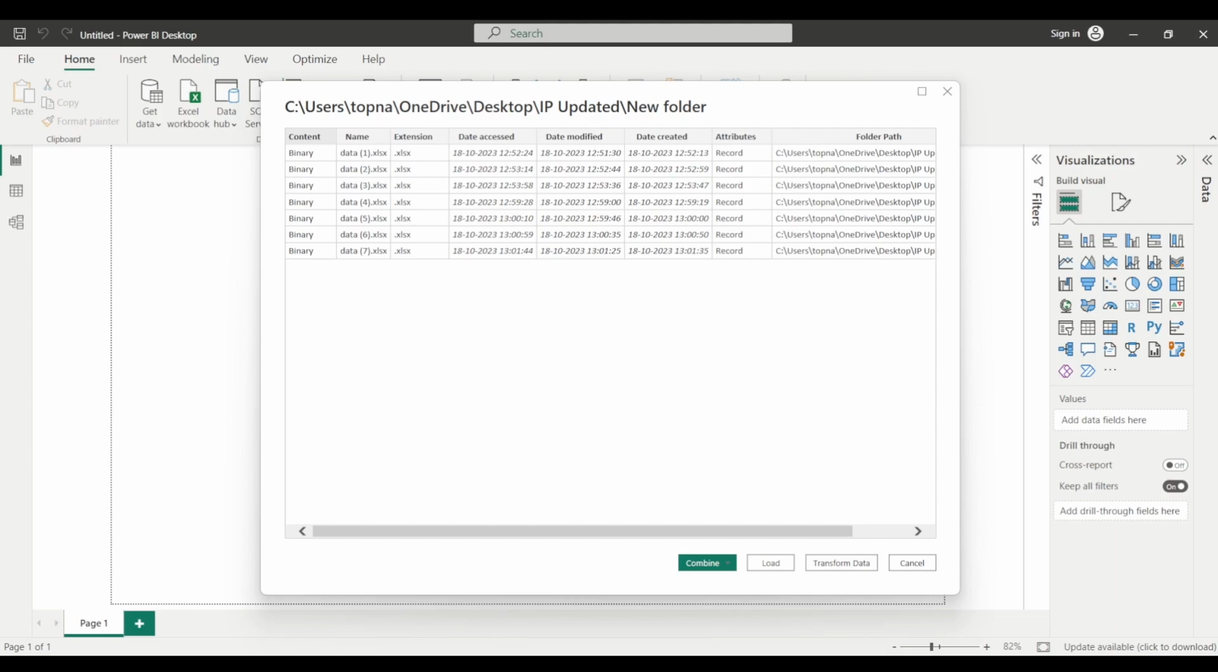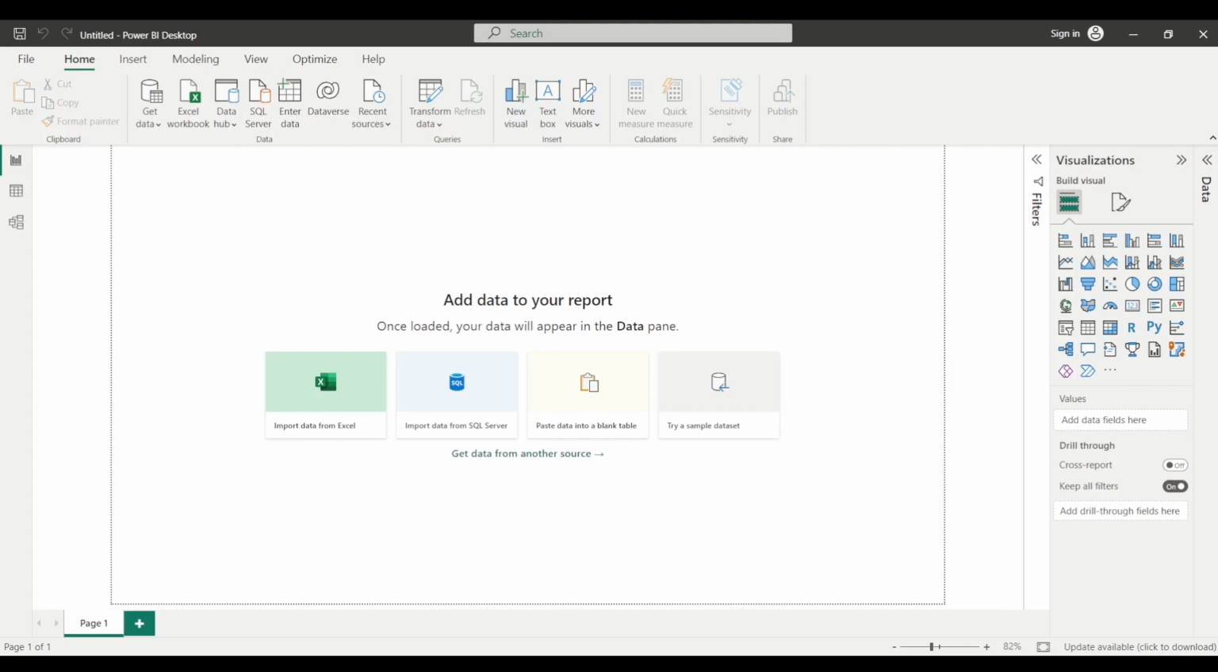Now I will click on transform data. If I click on transform data, it will take us to the Power Query editor. Power Query editor is nothing but the heart of Power BI, because here you can do all sorts of data transformations, right from deleting the rows, deleting the columns, replacing null values, and so on. There are a lot of operations that can be done. So I will first simply click on transform data.